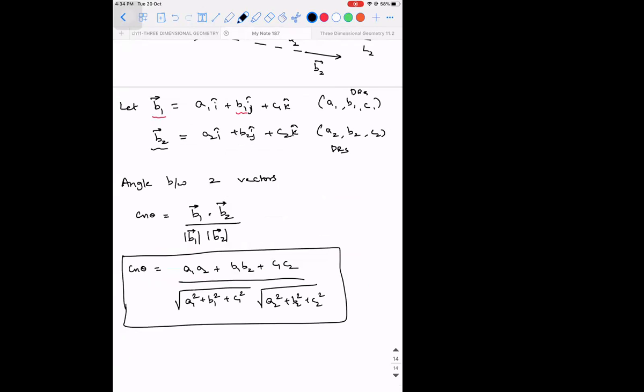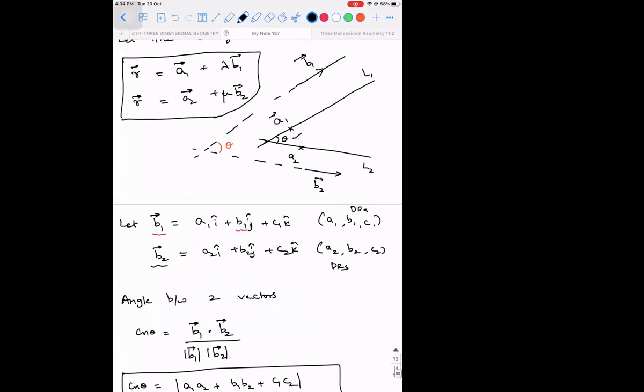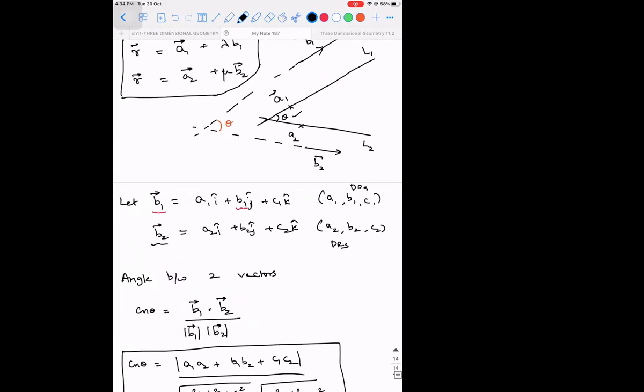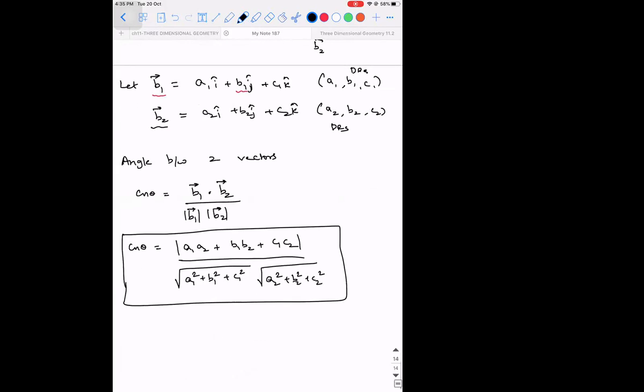One important point to be noted here is you need to put a modulus, because when you remove the modulus, you will have a plus or minus. Why I'm saying the modulus has to be included is because I've taken this angle, which is the angle between the lines. But if I take this one, this is also the angle between the lines, which is 180 minus theta. So whenever you're trying to define the angle between two lines, you will definitely get an acute angle and an obtuse angle. That is the reason why we use a modulus. Please make a note of it.